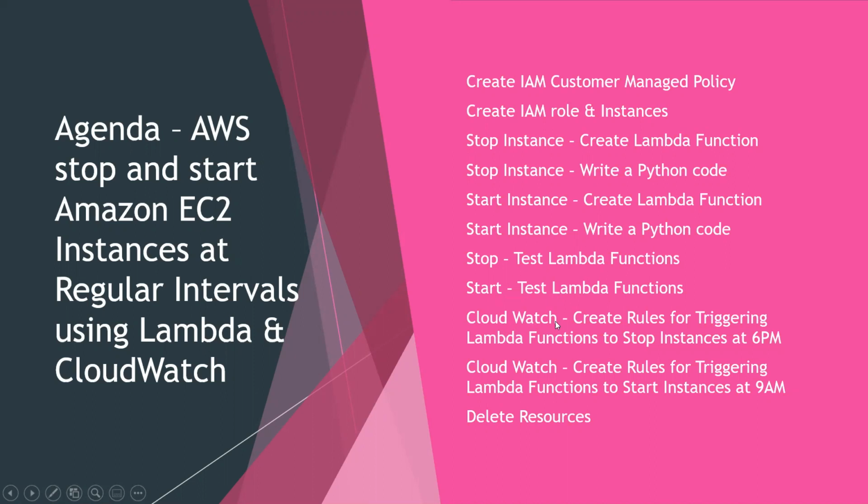And after that, using CloudWatch, we will create rules for triggering the Lambda function to stop the instance at 6 p.m. And again, we will use CloudWatch to create rules for triggering the Lambda function to start the instance at 9 a.m. So in this way, we can auto schedule our EC2 instances so they will automatically start at 9 a.m. every day, and stop at 6 p.m. every day. So here no manual intervention is required. Right? So we will use Lambda functions for doing this, and we will configure that rule in CloudWatch.